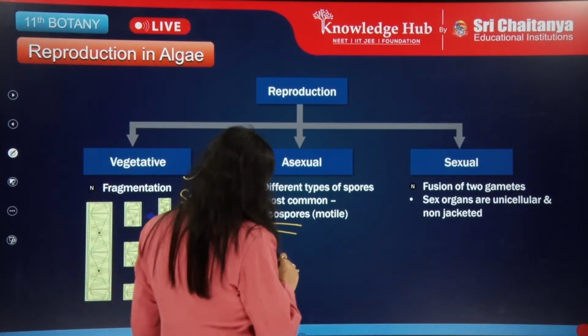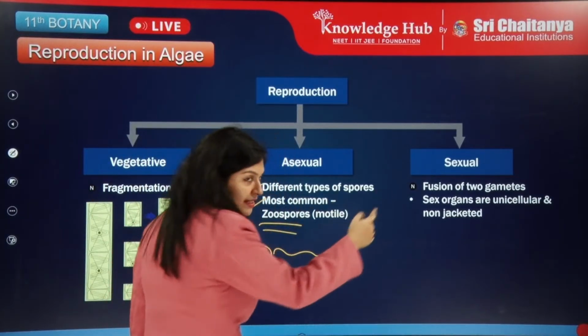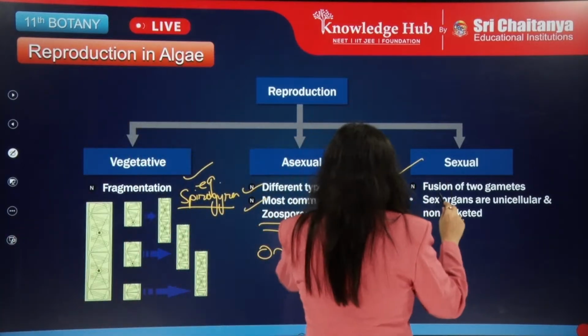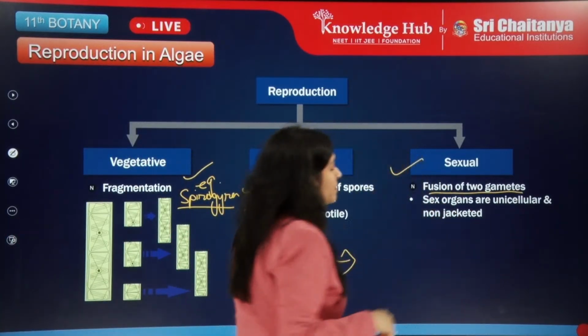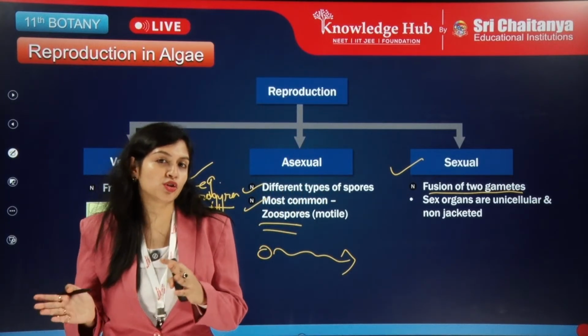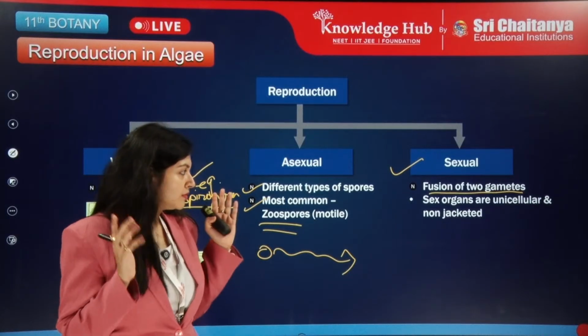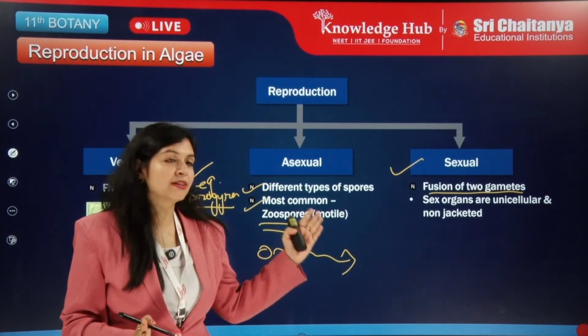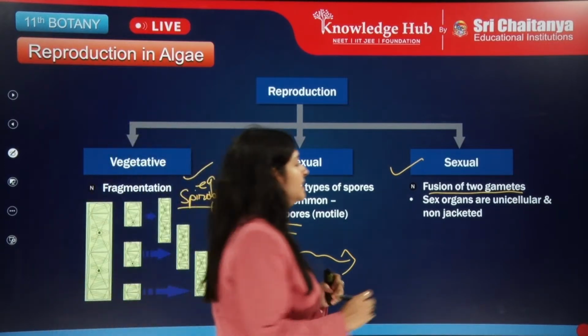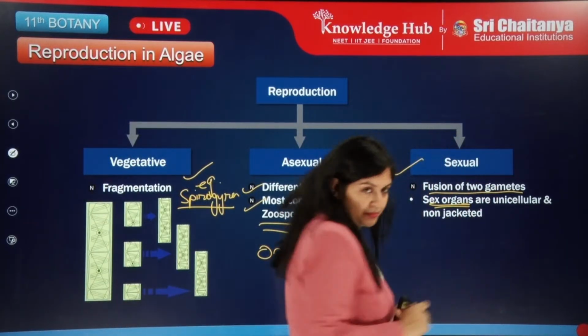Okay, so one spore will travel to the other place and then they will reach there. Then let's see sexual reproduction, the fusion of two gametes. Now, the gametes can be similar in size or dissimilar in size also. Here is a very important point for the algae, that is sex organs in the algae.